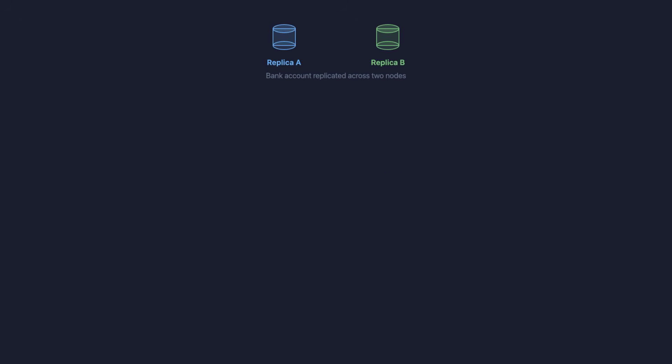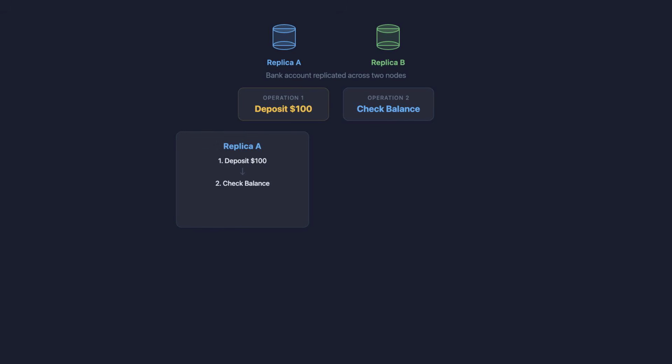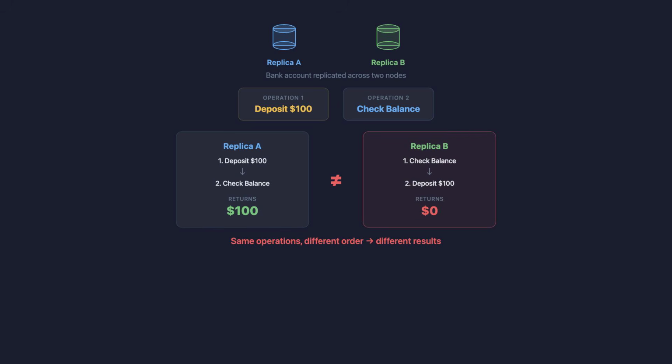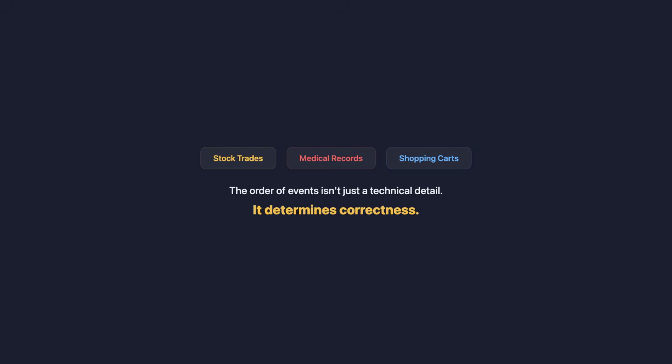Say you have a bank account replicated across 2 database nodes. 2 operations arrive at roughly the same time. Operation 1, deposit $100. Operation 2, check the balance. If replica A processes the deposit first, then the balance check, it returns $100. But if replica B processes the balance check first, then the deposit, it returns $0. Same operations, different order, completely different results. Now imagine this happening with stock trades, or medical records, or shopping carts. The order of events isn't just a technical detail, it determines correctness.